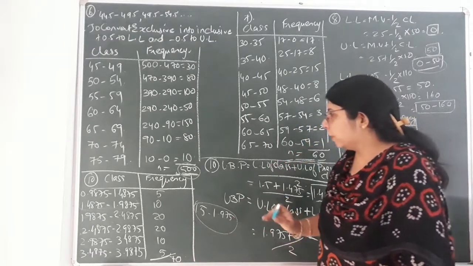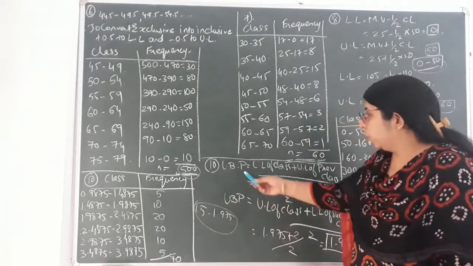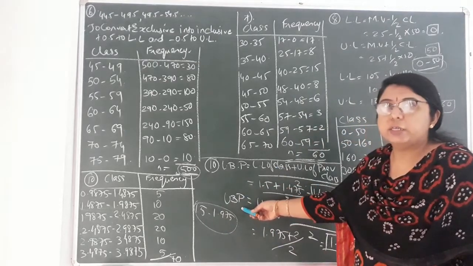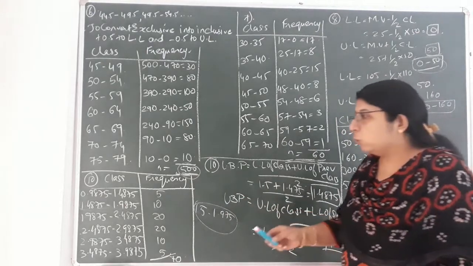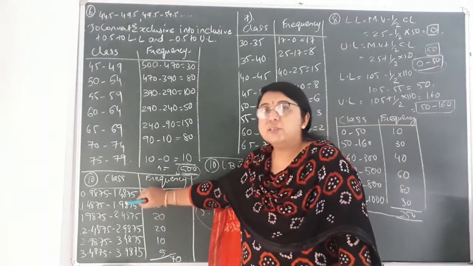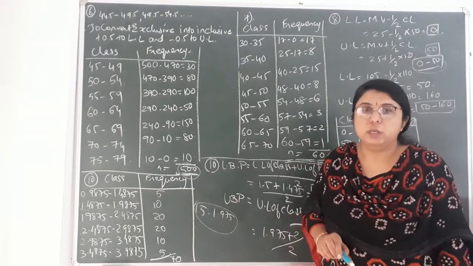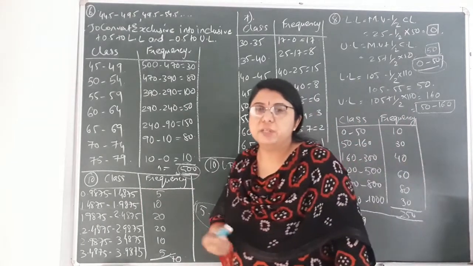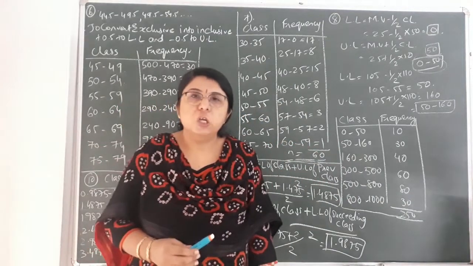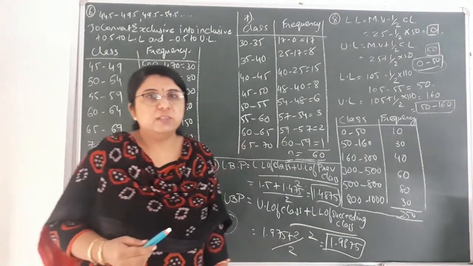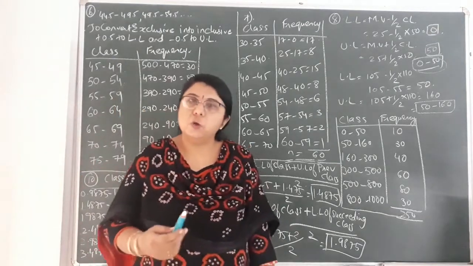So in this sum we have found out how to find the lower boundary point and upper boundary point for the classes that have been given to you, and how to find the class limit by subtracting the lower boundary point from the upper boundary point. All the four different sums that I have taught you today are totally different from each other, so do revise them again from the video lecture and practice them in your notebooks.